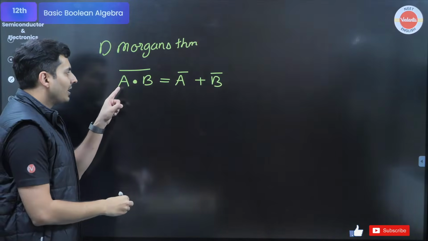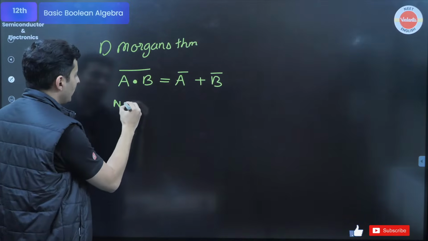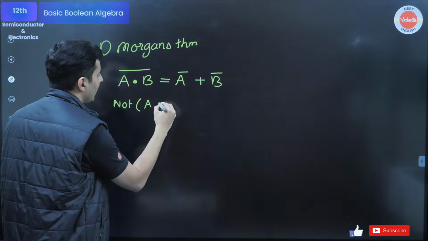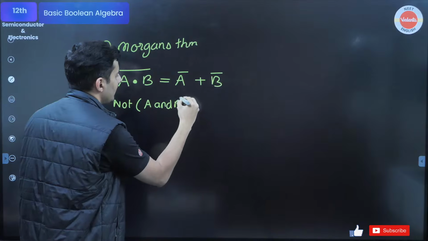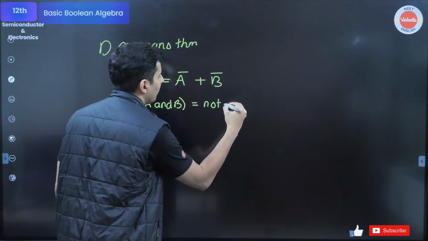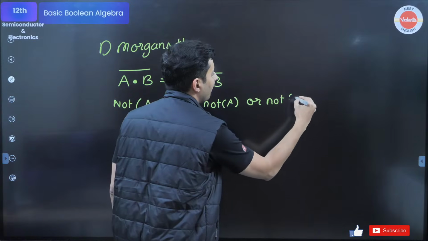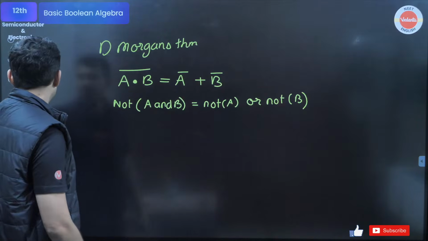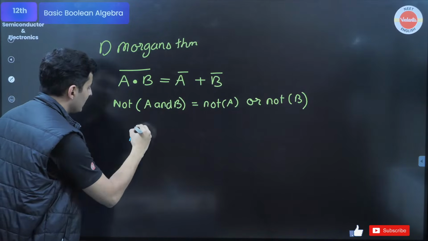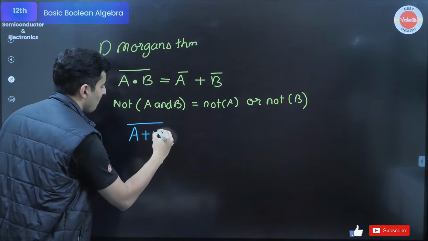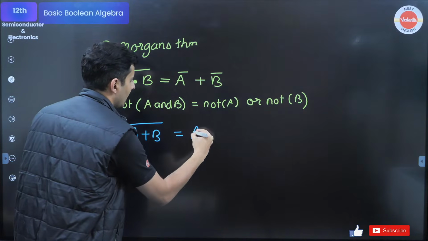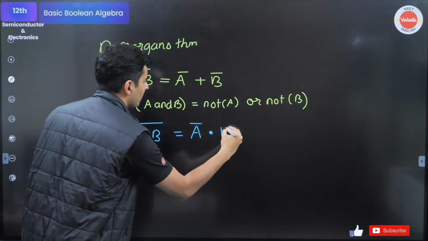A dot B means A and B, so the NOT of A and B is basically the NOT of A or the NOT of B.